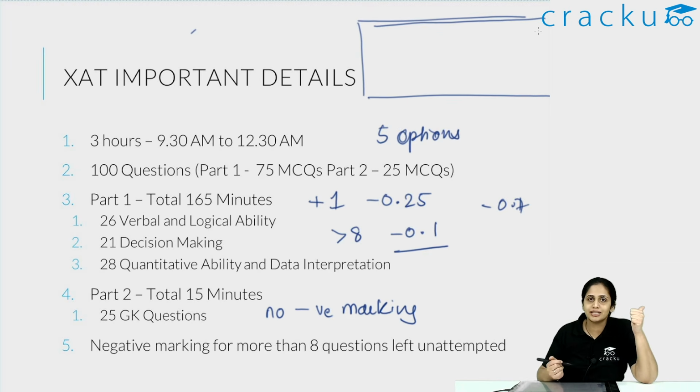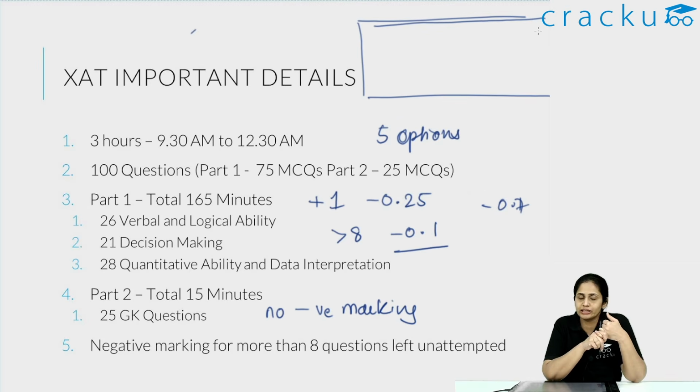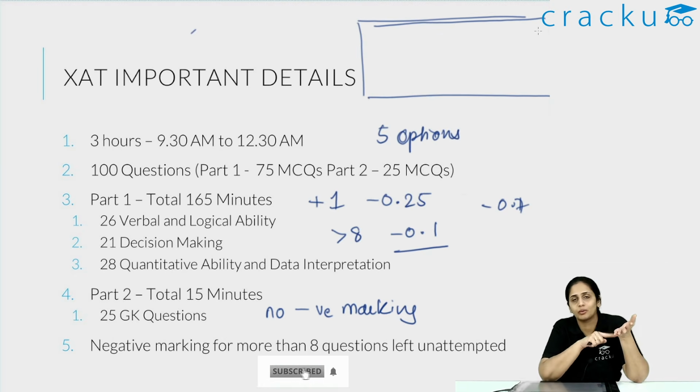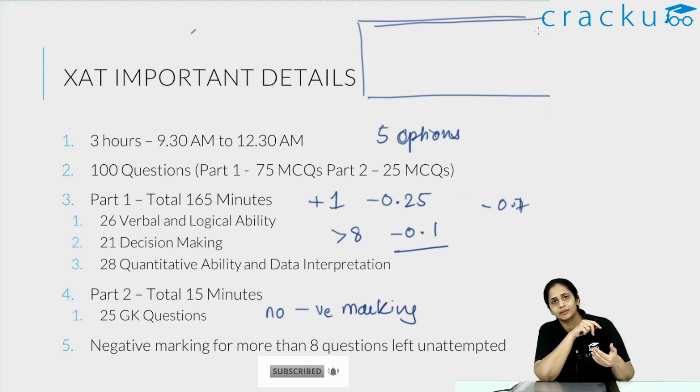What I would suggest is, from now on, whenever you are taking the XAT mock, make sure you do it in the 9:30 to 12:30 slot. Do it in one go and solve everything as you would actually attempt the paper, and keep just one A4 size paper with you, because you have to simulate the experience as much as possible. In this course, you have 5 XAT mocks. For each of those 5 XAT mocks, I want you to follow this method: 9:30 to 12:30, one A4 size paper. That's it.